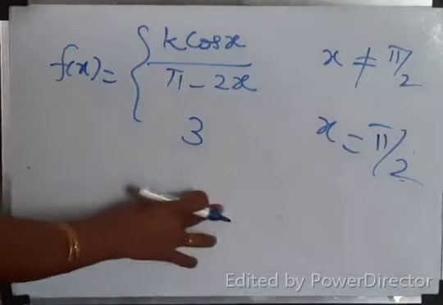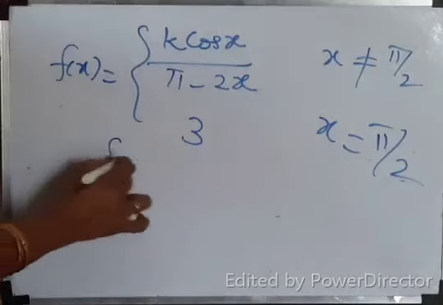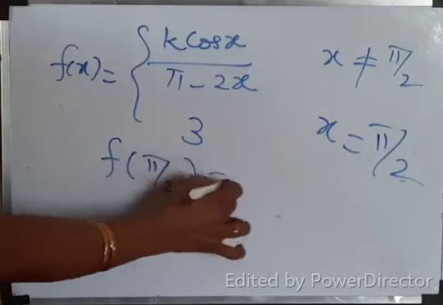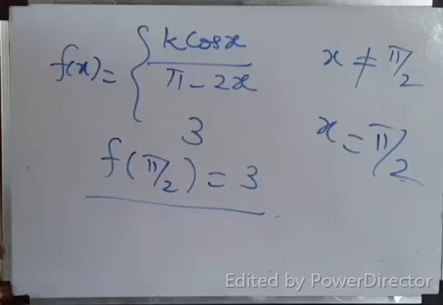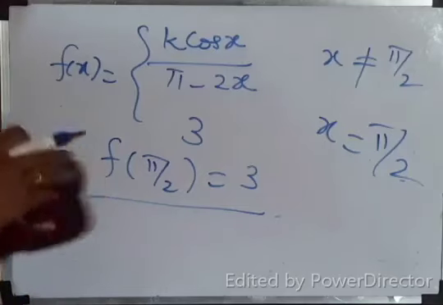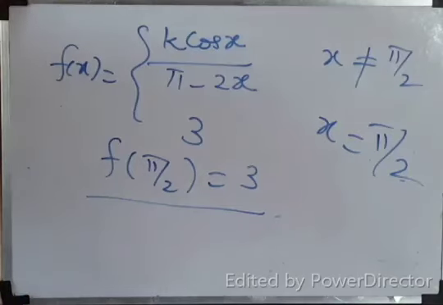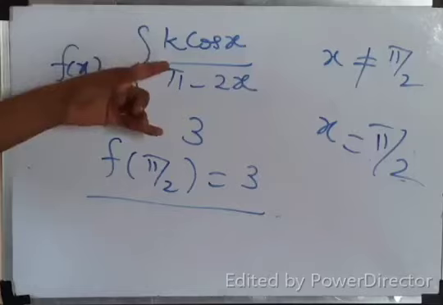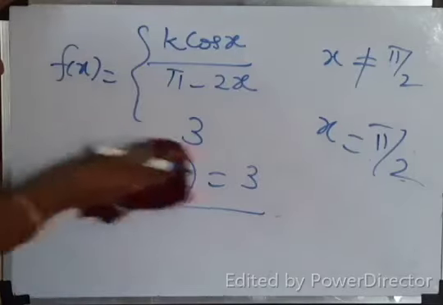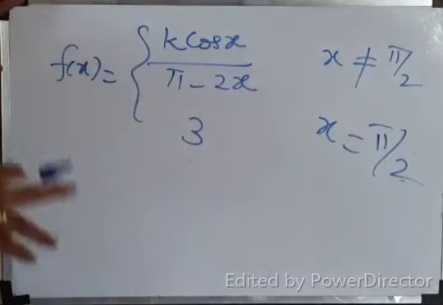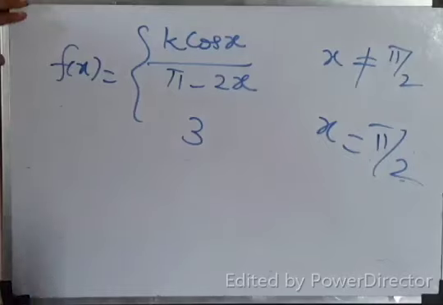Okay. So what is f of pi by 2? Please write, children. This is important step. F of pi by 2 is 3. So I need to get LHL, RHL. Both are same. One time if you do enough. LHL, RHL same answer. LHL equal to 3. Then K. That's all. F of pi by 2 equal to 3 you should write.